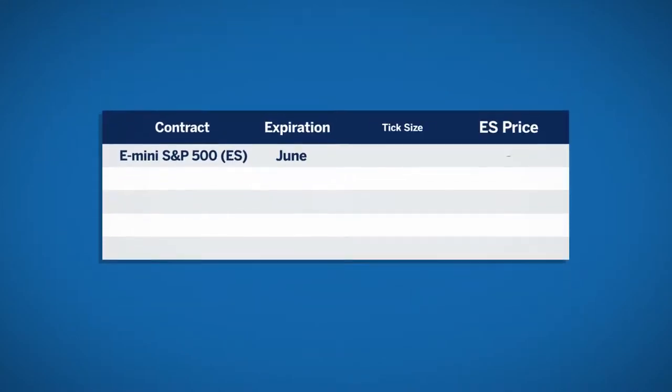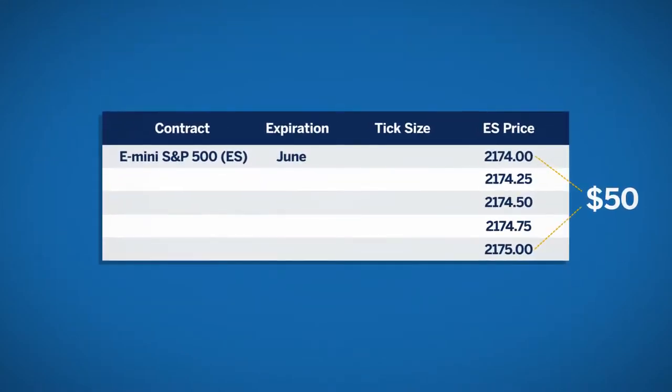Since an index point is valued at $50 for the E-mini S&P 500, a movement of 1 tick would equal 0.25 times $50, or be equal to $12.50.